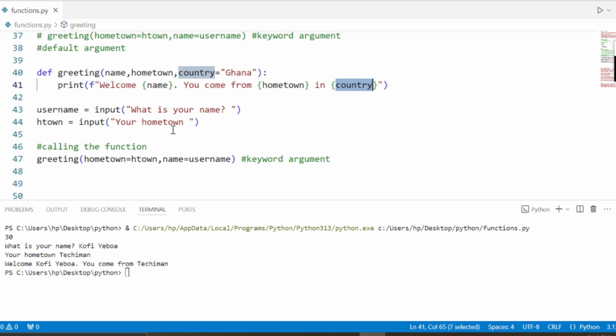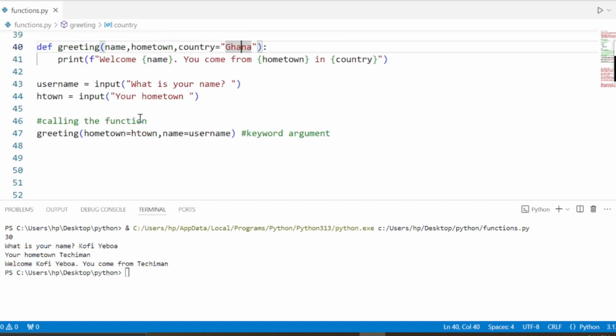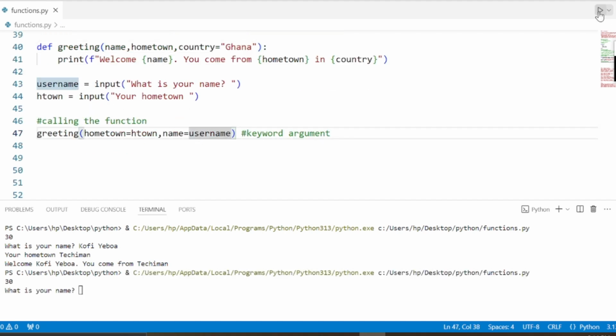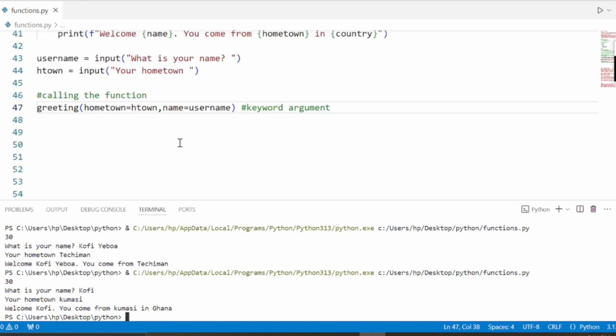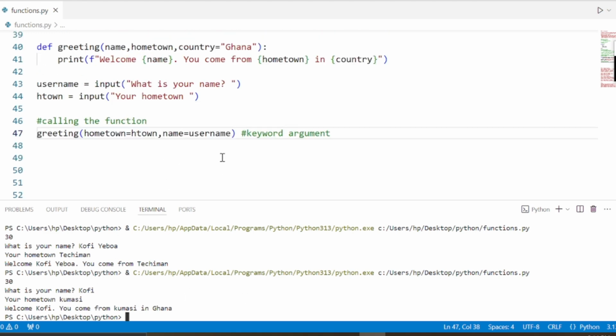In this case, you assign a variable and a value. So now for country, it is automatic. We assign the country to Ghana, and you run it. So once I run for my country, it's automatic. It assigns Ghana to it. Welcome, Kofi. You come from Ghana, Kumasi in Ghana.